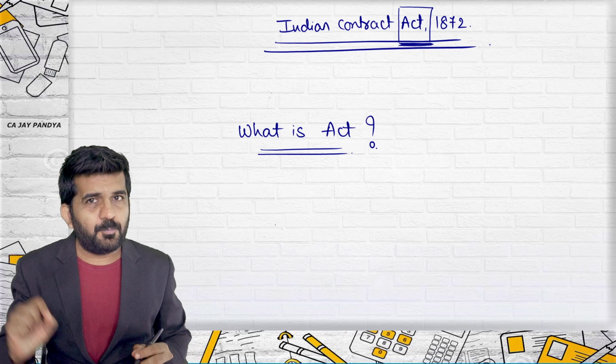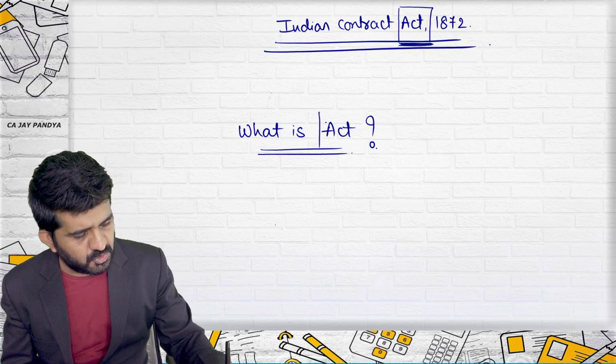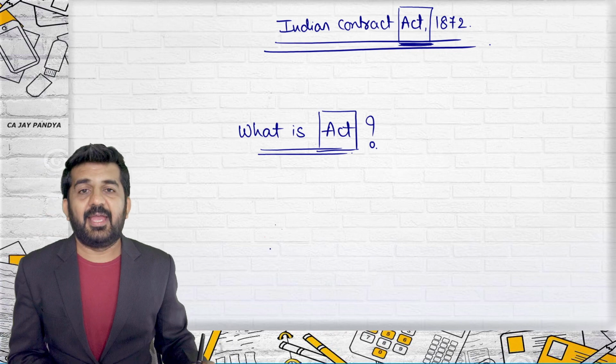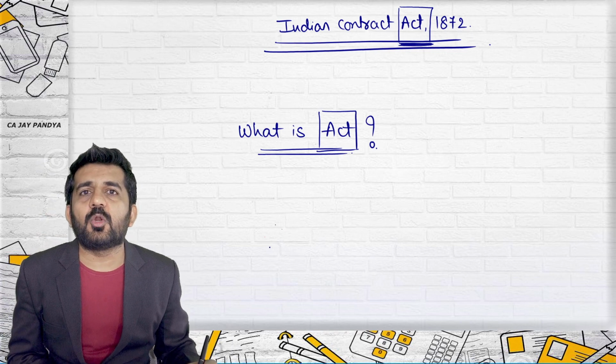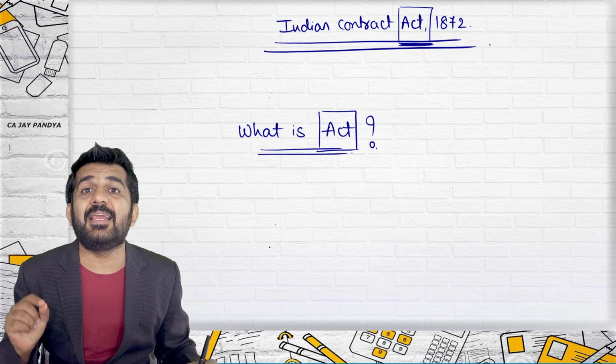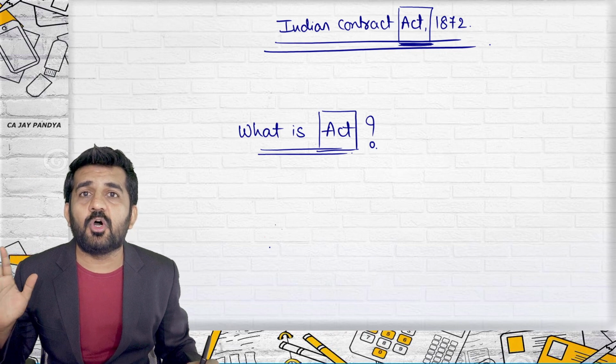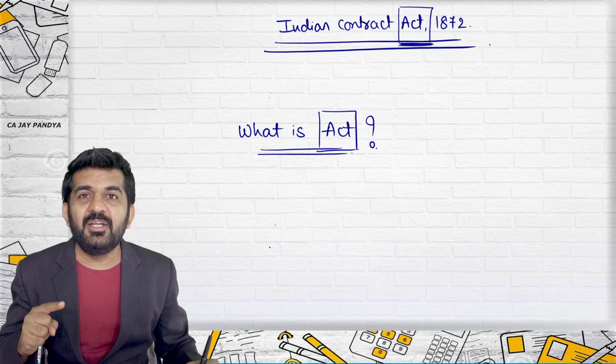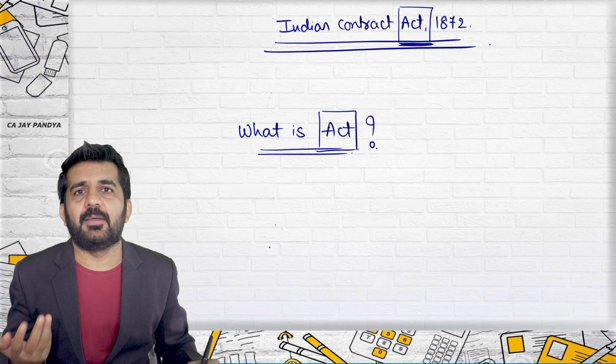So the first point that we are going to learn is what is an act. You are going to learn probably 12 acts in your CA journey, so understanding what is an act is important. The legislature of the Indian Constitution has three pillars.